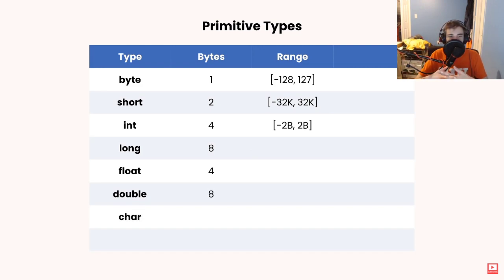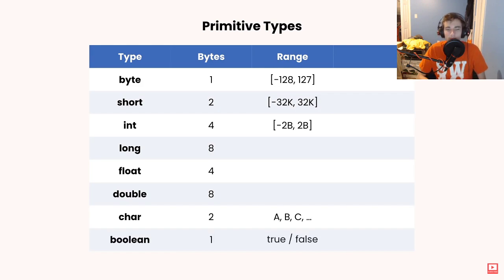Next we have char for storing a single character like A, B, C, and these char types take 2 bytes, so they support international letters. And finally we have boolean for storing boolean values, which can be true or false, just like yes or no in English.